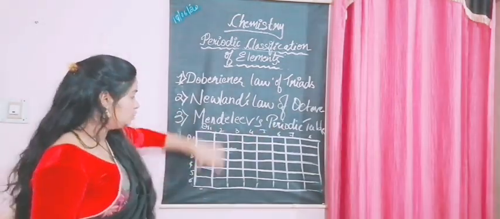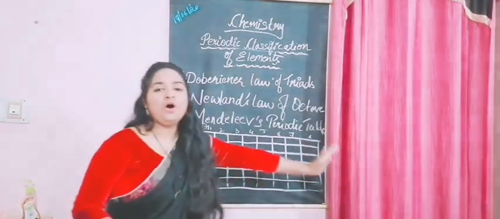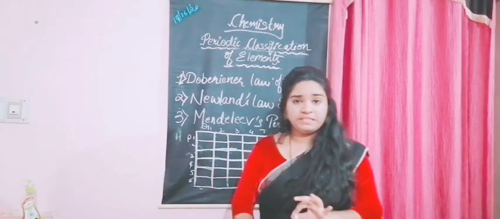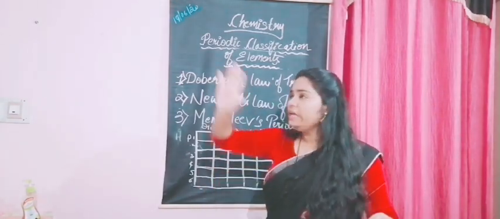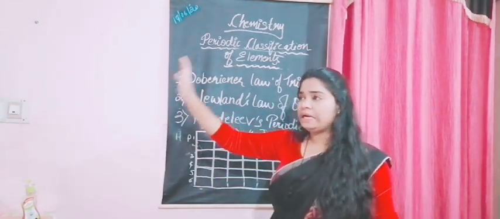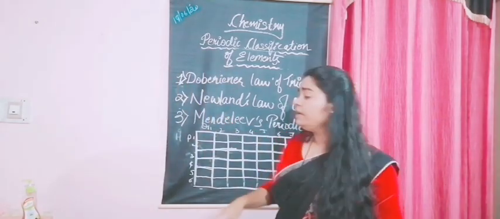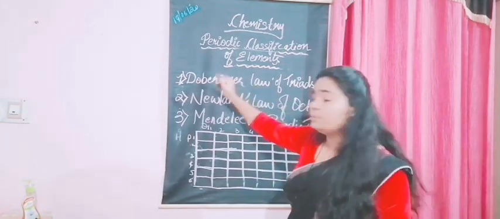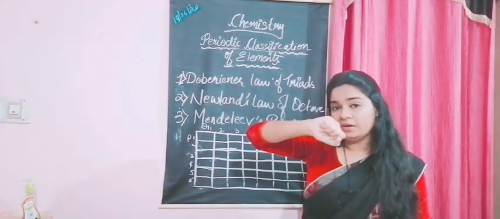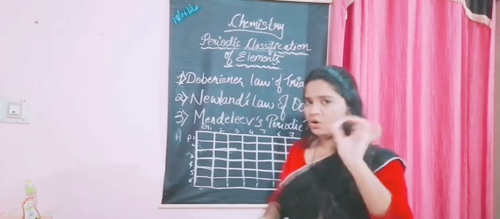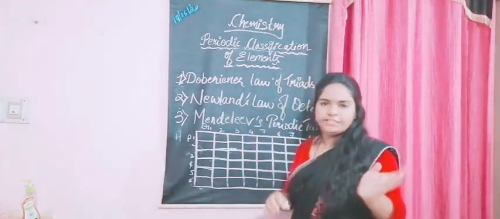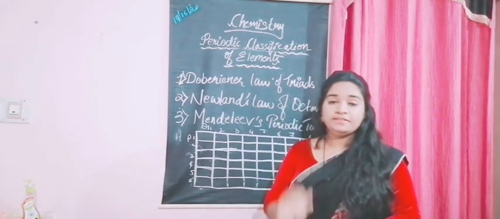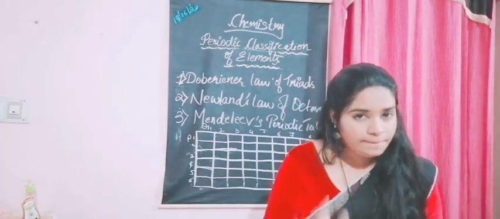Groups are vertical and periods are horizontal. Now what did he do? He arranged those elements. I told you, right? He had put all those elements on the board, like on the wall, and he had categorized them. When he started arranging, one similar concept was derived again from both: the increasing order of atomic mass. So he also did the same. He started arranging all the elements according to the increasing order of atomic masses.